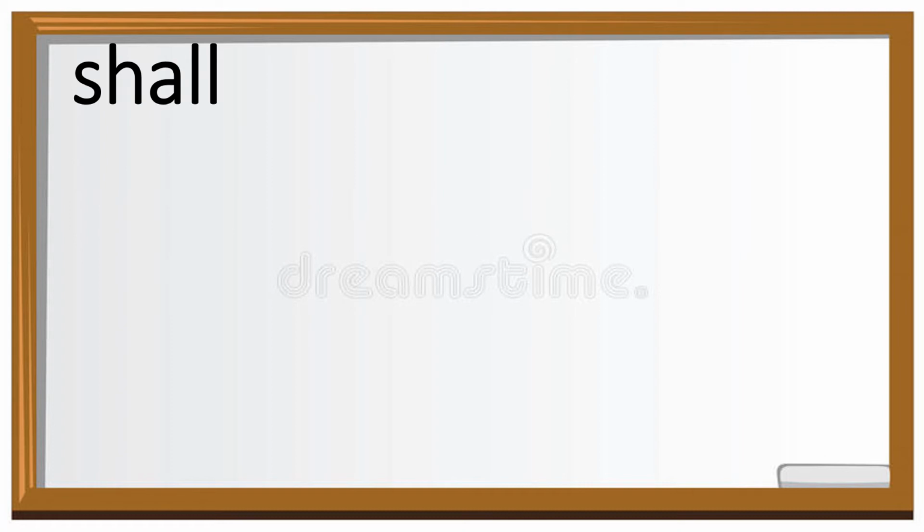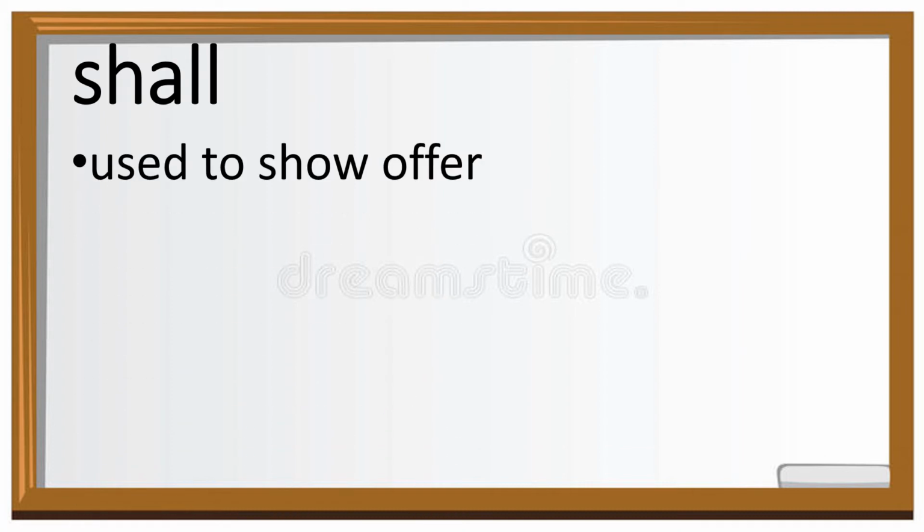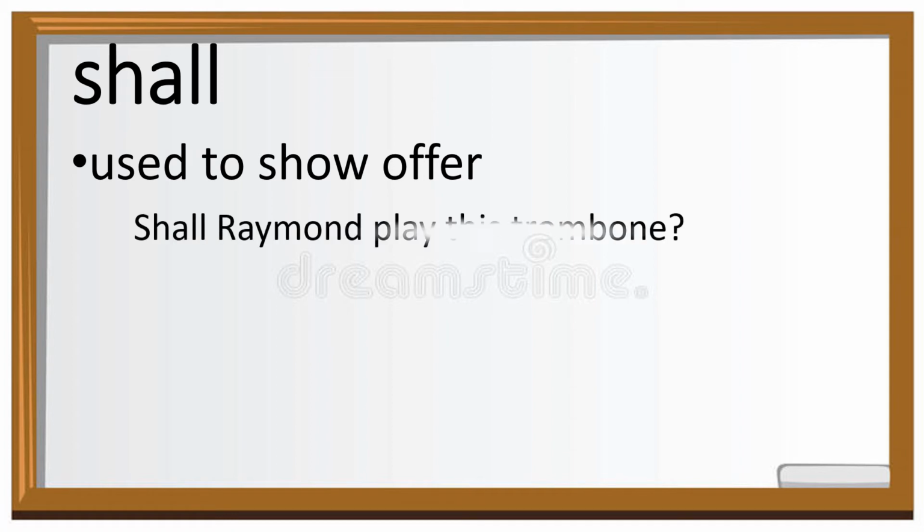Next modal is shall. Shall is used to show offer. An example for this one is, shall Raymond play this trombone? In this sentence, there is an offer for Raymond to play the trombone.